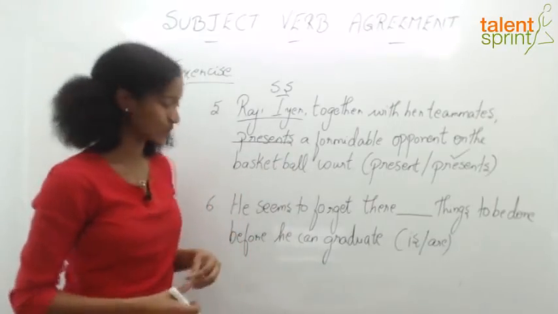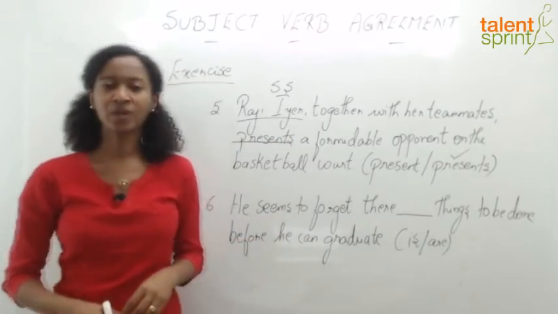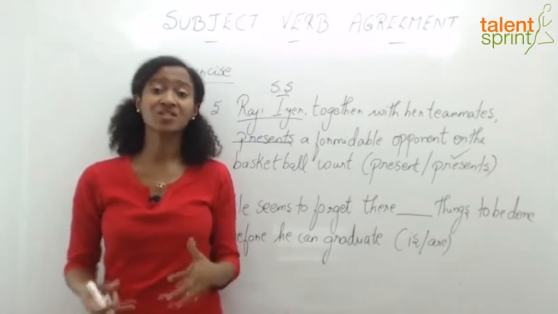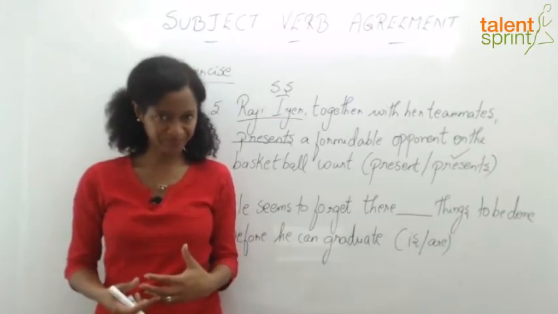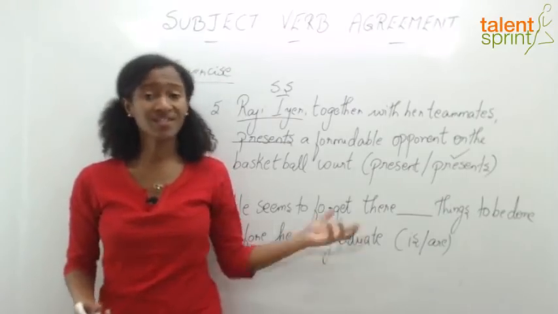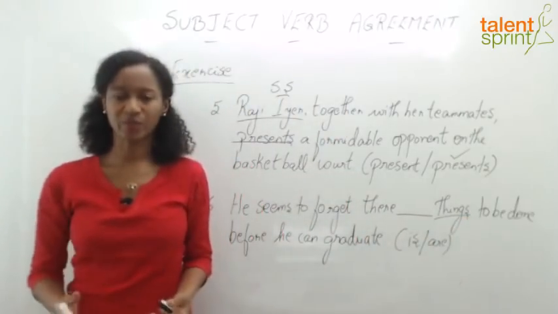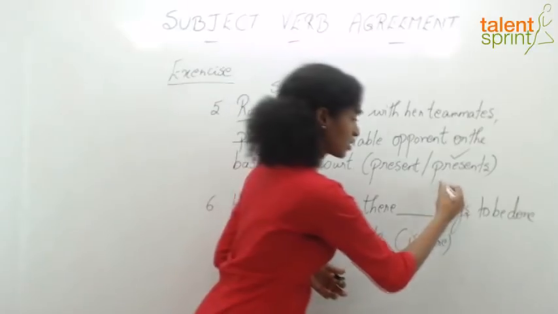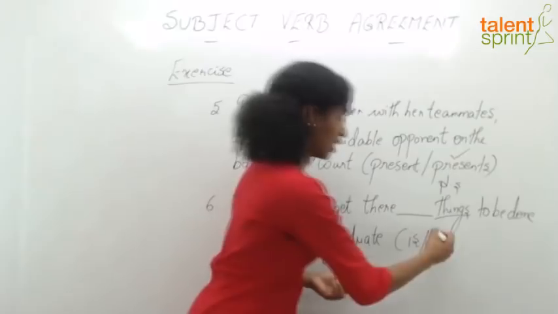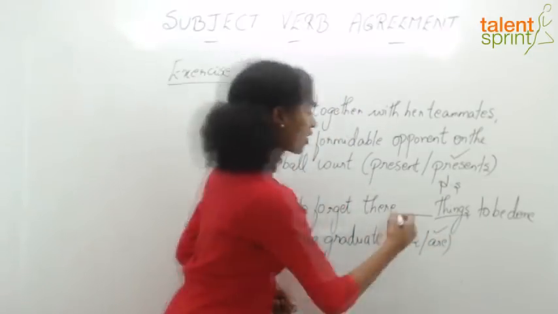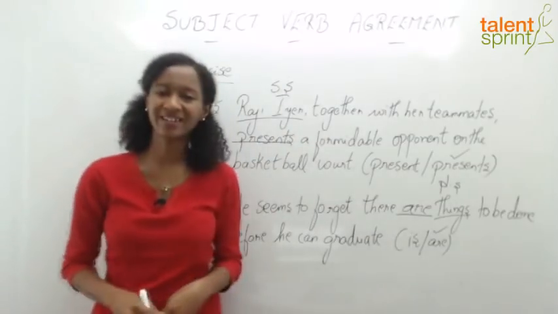Let's look at our next example sentence. He seems to forget there dash things to be done before he can graduate. We did look at a rule where we said in sentences that begin with here or there, the subject appears after the verb. Right? So having said that, what is the subject here? Things, which is a plural subject. We're referring to more than one thing. Therefore, the verb that we will have to choose is the plural verb "are." He seems to forget there are things to be done before he can graduate.